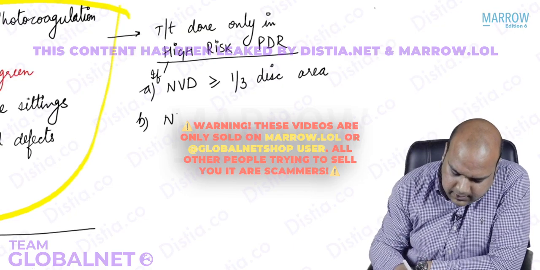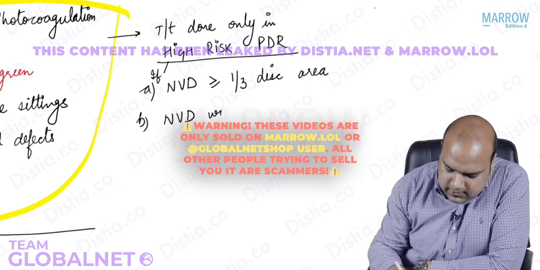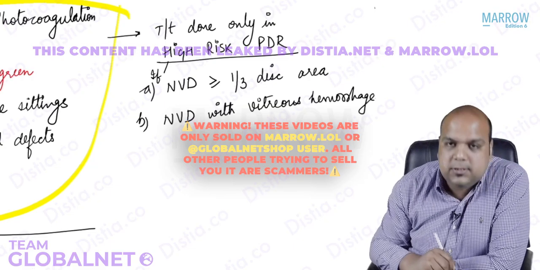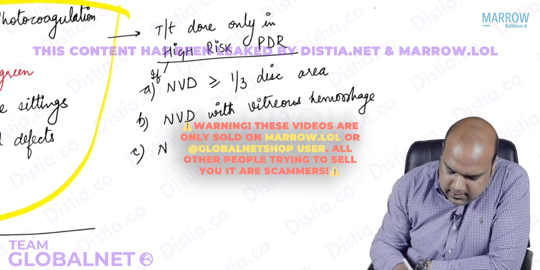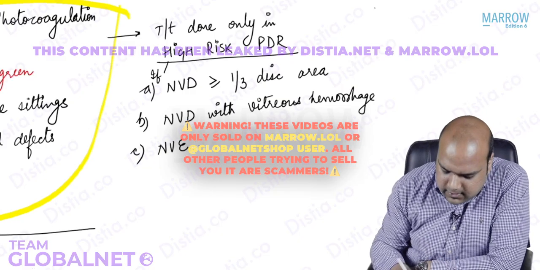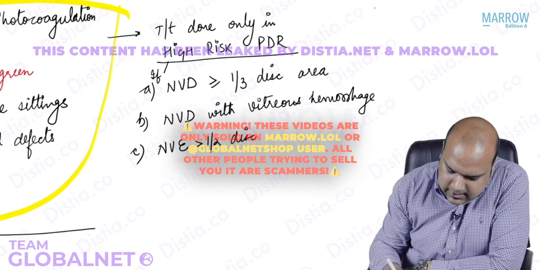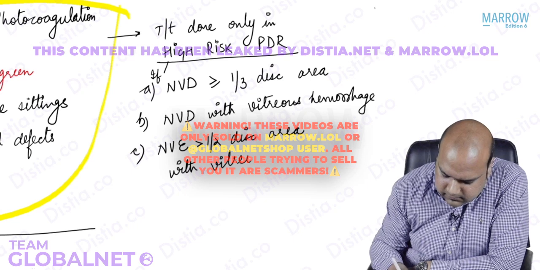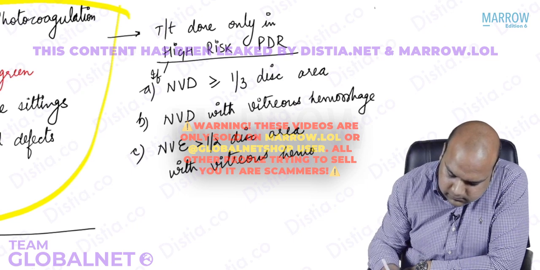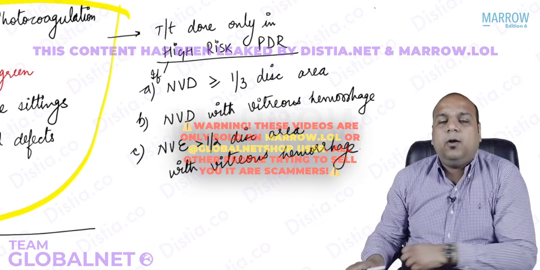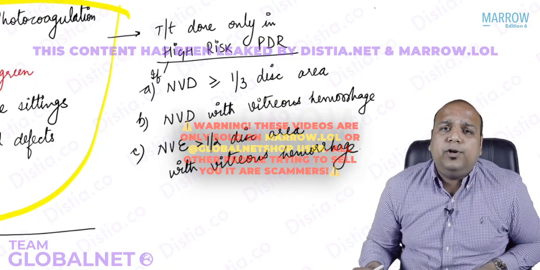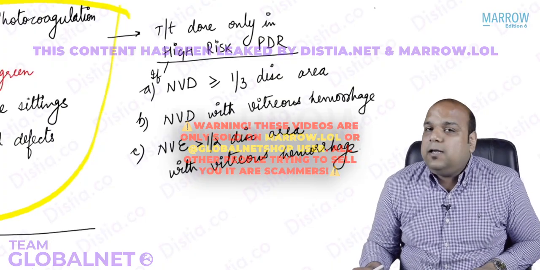B, neovascularization of the disc with vitreous hemorrhage. C, neovascularization elsewhere greater than 1/2 disc area with vitreous hemorrhage. Okay, everybody. So only under these three conditions are we going to treat PDR with photocoagulation or with anti-VEGF drugs. Otherwise, we are not treating this.